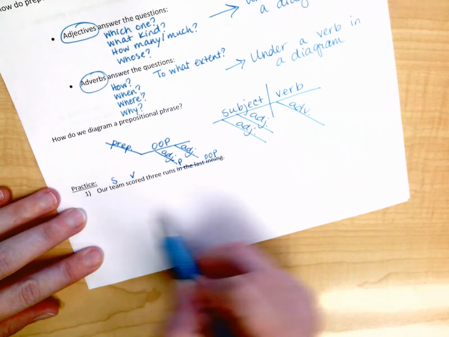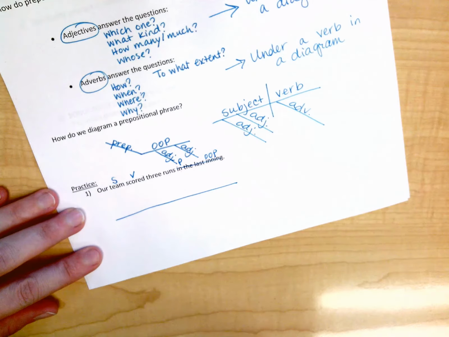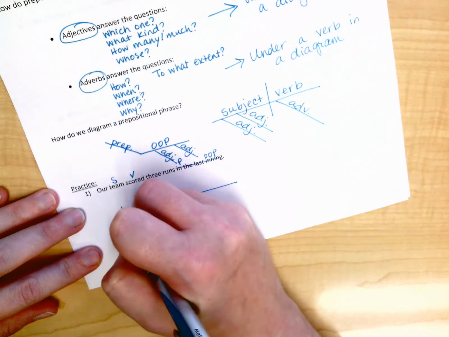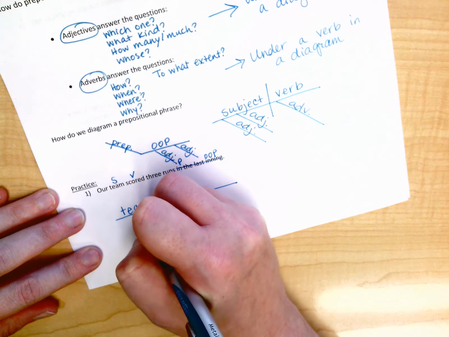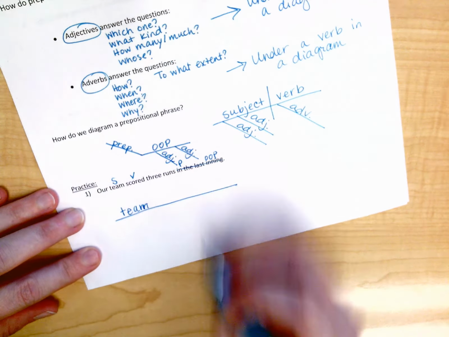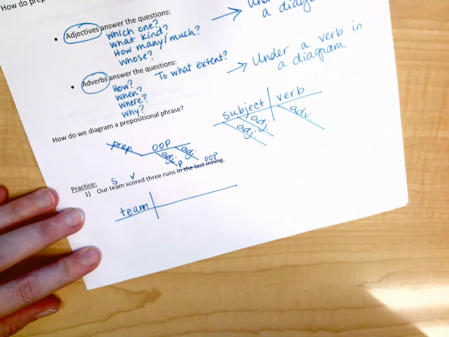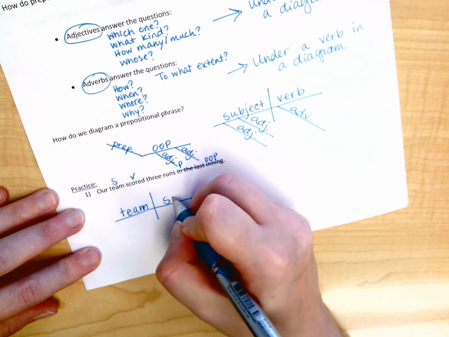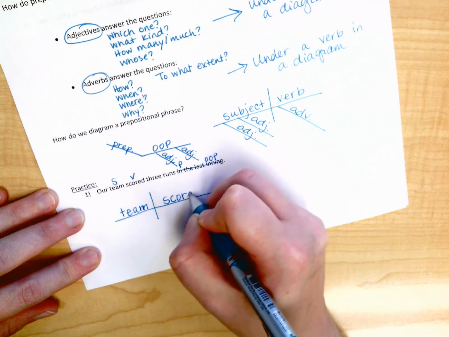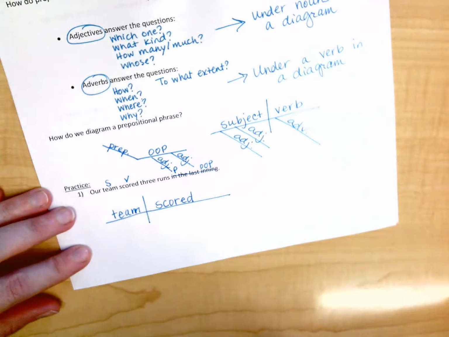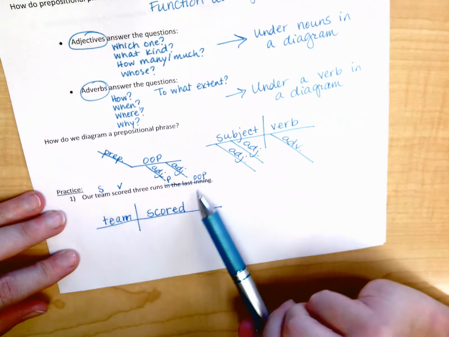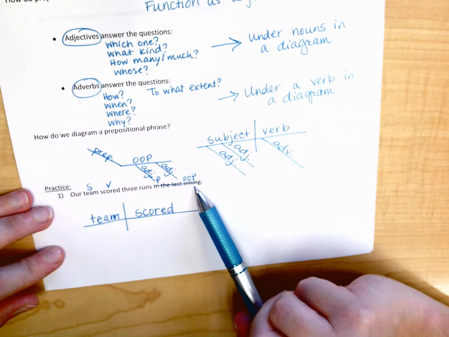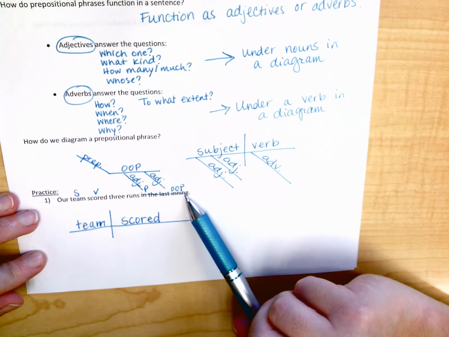So, like always, baseline. My subject goes on the left-hand side. I put my line through to show my predicate begins. My verb is scored. And now I want to figure out where my prepositional phrase should go. So I have in the last inning.